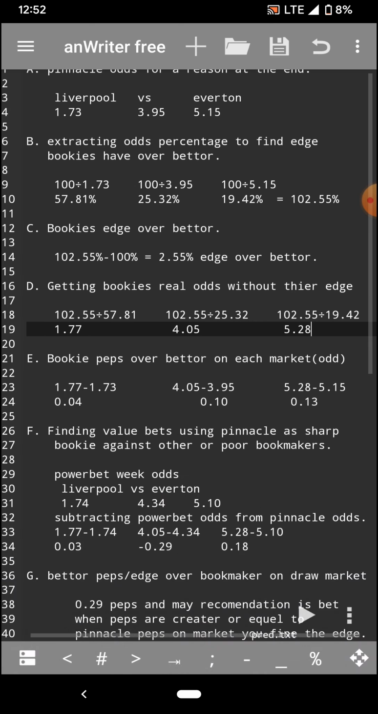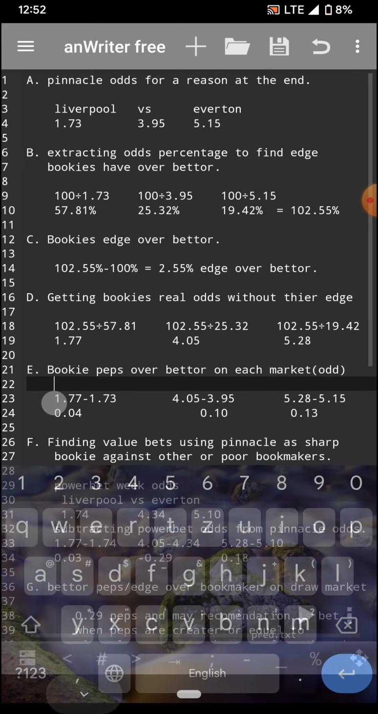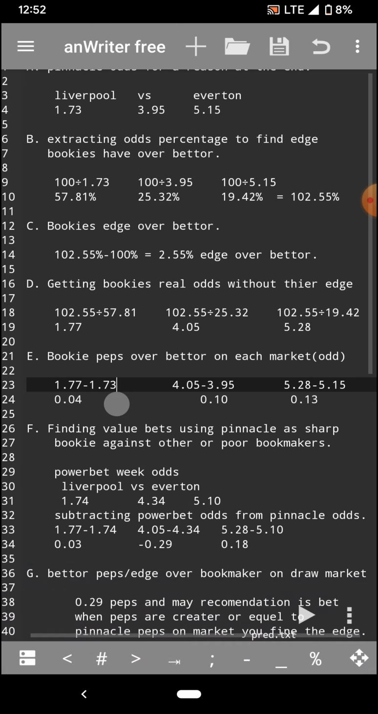The next thing we need to do is calculate the bookies' pips over bettors on each market. The pips that the bookies have, the extra tokens, the advantage they have, is based on the odds we have calculated up there. It will be clear to you in a little bit. If we take 1.77, which is their real odds, and minus the 1.73 we had up there, it gives you 0.04, as I was saying earlier.